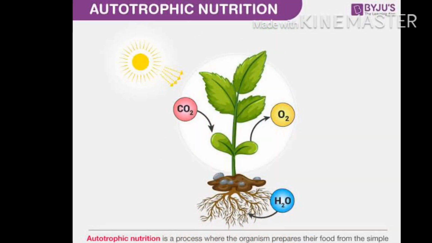Similarly, this chapter also contains the type of nutrition organisms have, that is autotrophs or heterotrophs. Autotrophs prepare their food on their own. For example, trees do not depend on any other organism for their food. They depend on sunlight and water, and they prepare their food, that is starch, a carbohydrate, which is required for them to carry on with functioning, and they produce the oxygen that we inhale, that we breathe.